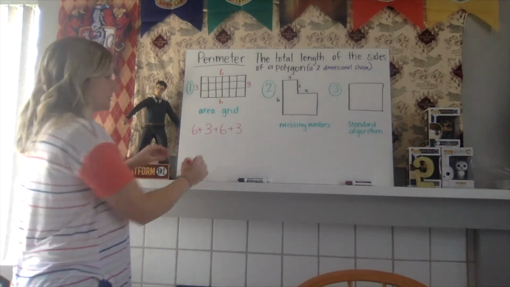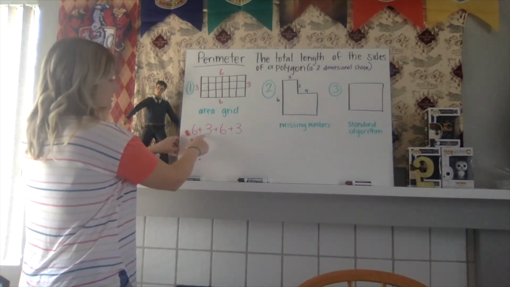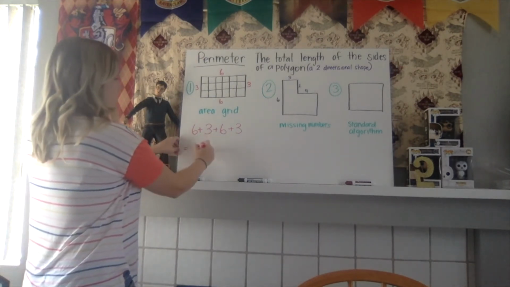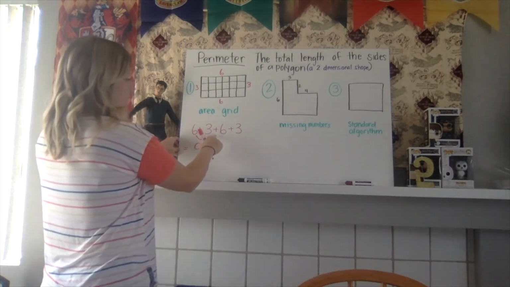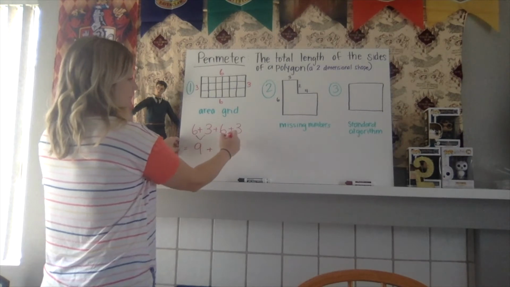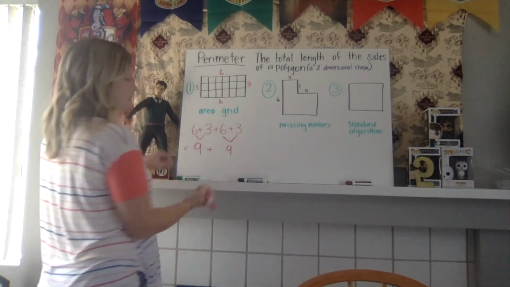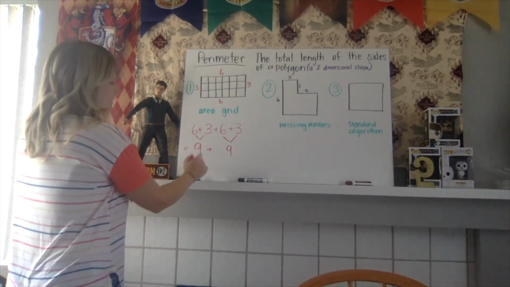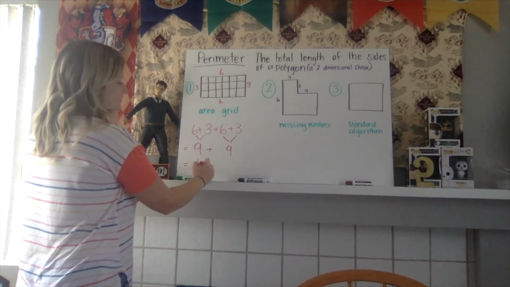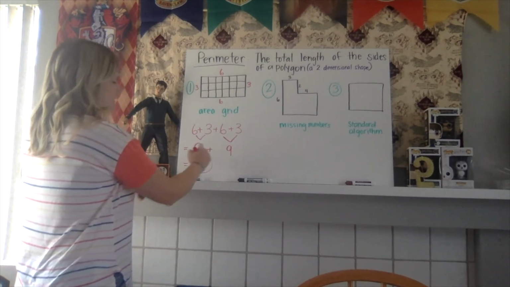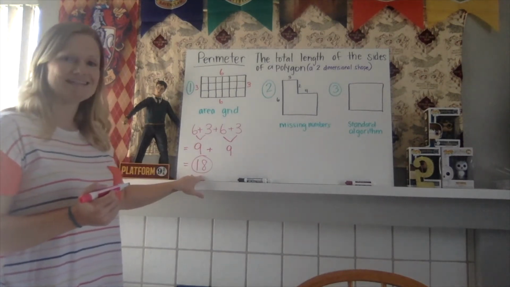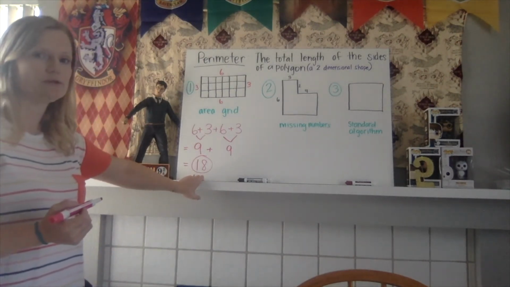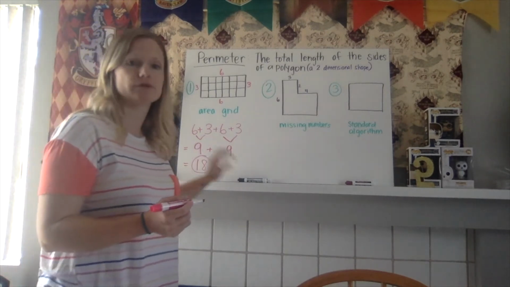So now we're going to work through and solve it. 6 plus 3 is 9, okay? Plus 6 plus 3 again is 9, okay? 9 plus 9 is equal to 18. So the perimeter for that shape with our area grid is 18. Okay? We don't have any units, so we don't need to say units or feet or inches or anything like that.